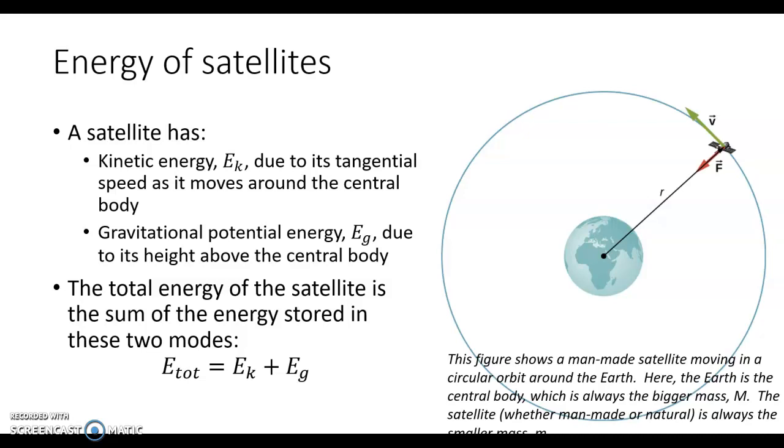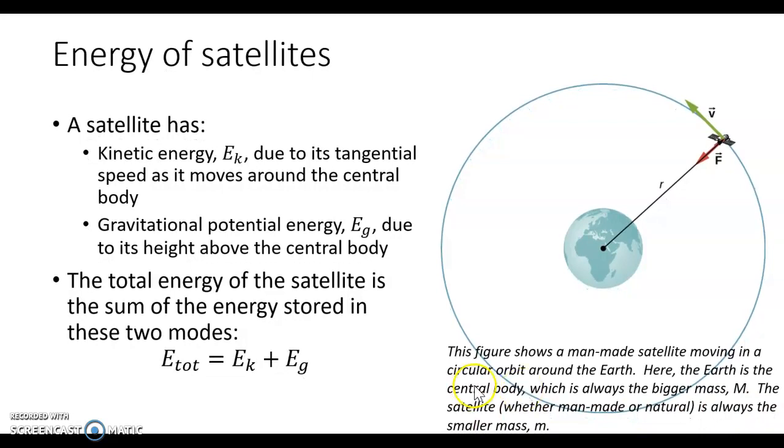The reason that the satellite moves around the central body is because there's a centripetal force. That's the gravitational force that the central body is exerting on the satellite, pulling it back toward the center of that central body. Therefore, the satellite is in the gravitational field of this central body. The satellite always has gravitational potential energy. The total energy of the satellite equals the sum of the kinetic energy plus the gravitational potential energy.